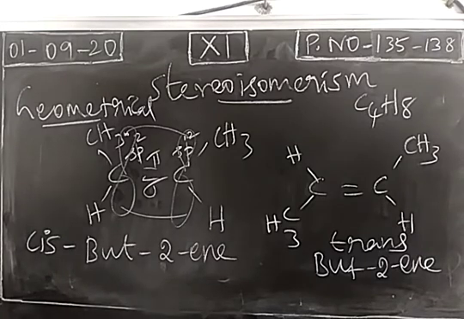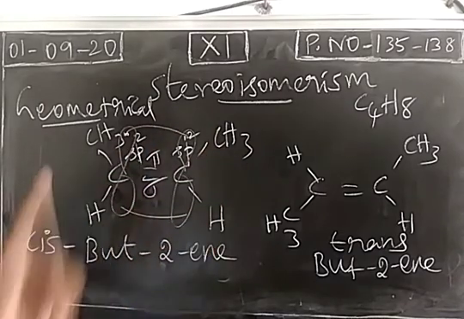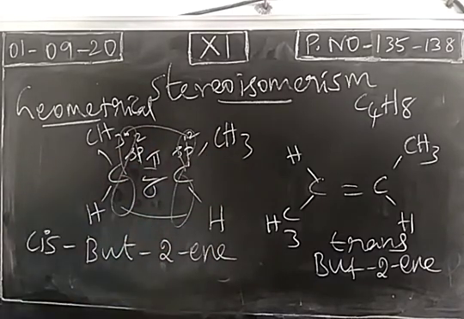In cyclic compounds also, this geometrical isomerism is possible. In that case, it is the restricted rotation of a single bond. So this is an open chain compound. In alkene, the pi bond has a restricted rotation, but if you take a cyclic compound, the single bond rotation is a restricted one. So between the carbon atoms in a cyclic ring, the single bond rotation is restricted. So this is important.